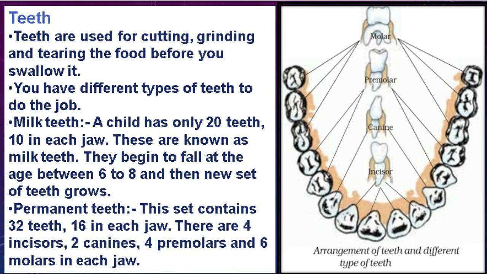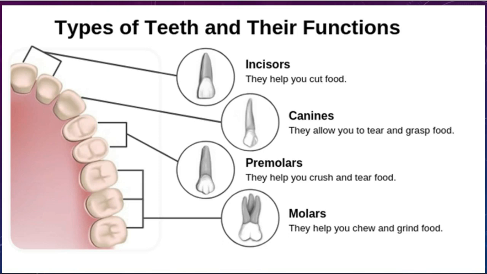Now let's move on towards the next slide. Student, as I said, there are 4 types of teeth in each jaw. Number 1, incisor, then we have canine, then premolar, and lastly we have molars. Now in this slide you will learn what the functions of the 4 different types of teeth in our mouth are. Firstly, as I said in the previous slide also, we have incisor.